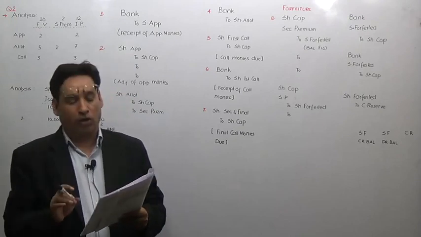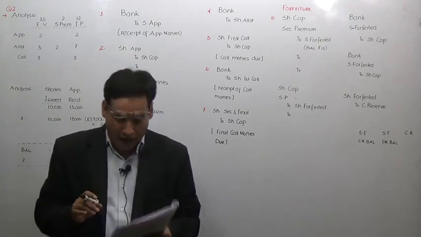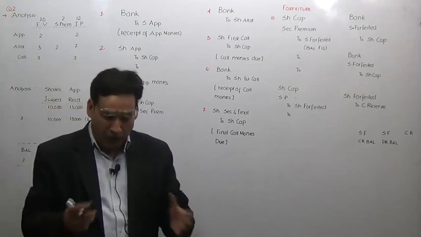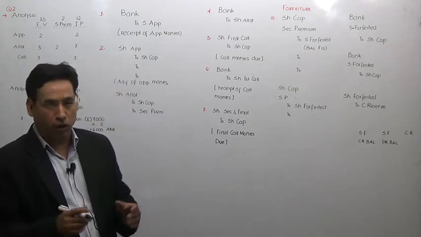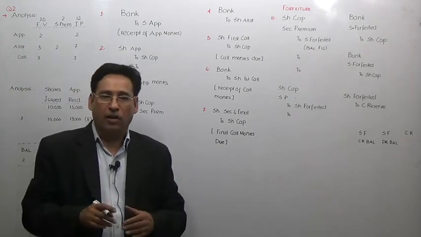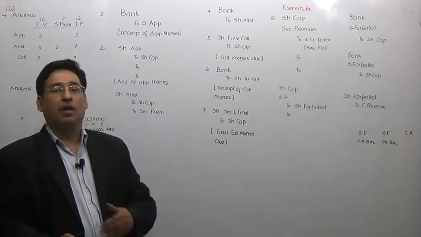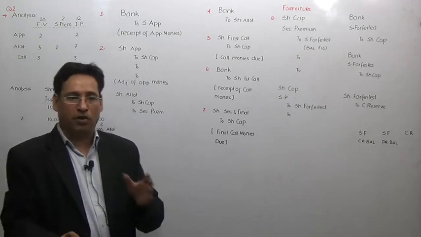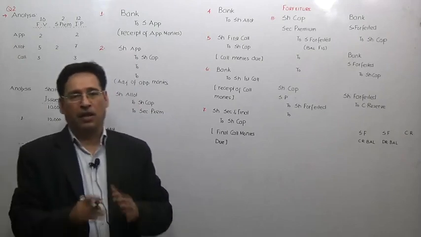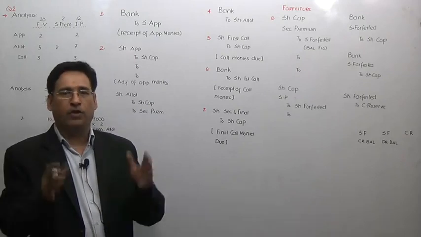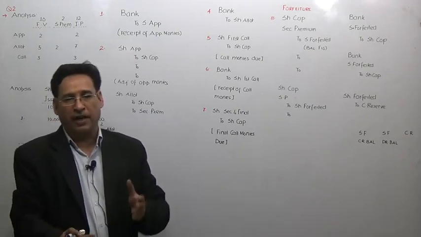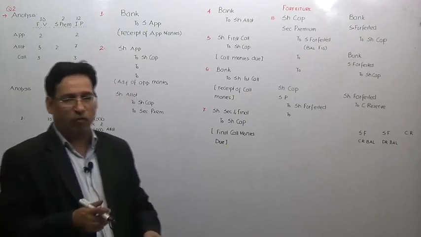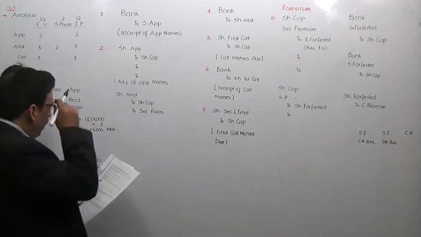It means this particular fellow, Mr. Nice, actually paid the application money. He has paid the allotment money, but he didn't bother to pay your call money. So you got angry with him. You gave him some notice. In practical life, we do give some notice to the shareholder if they default. And in spite of those notices, if they do not heed our guidance, of course their shares will then be forfeited. So that's what we did. The shares were forfeited, cancelled out.